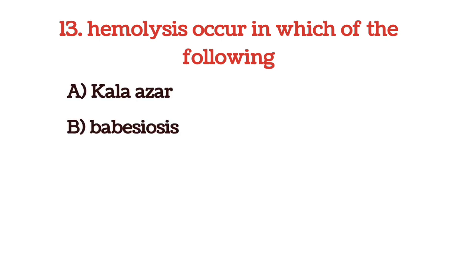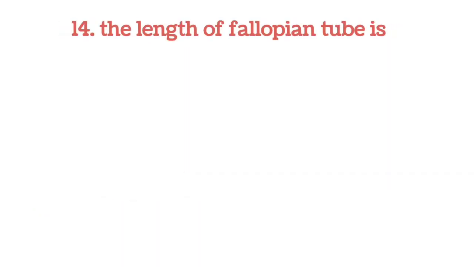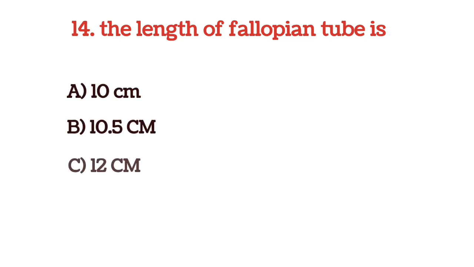Next question, hemolysis occurs in which of the following? And the options are Kala Azar, babesiosis, hydroxyurea, and all of the above. And the answer is all of the above. The length of fallopian tube is, and the options are 10 cm, 10.5 cm, 12 cm, and 11 cm.